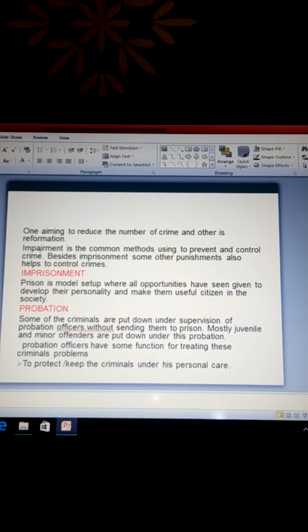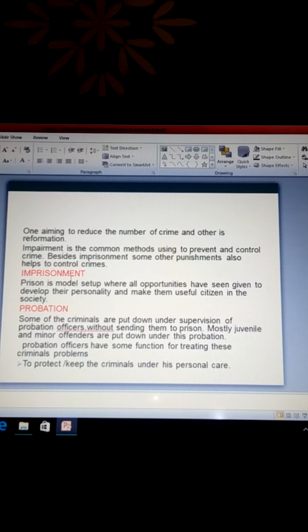Imprisonment. Imprisonment means loss of function or ability. Imprisonment is the common method used to prevent and control crime. Besides imprisonment, there are various other punishment methods which help to control crimes.